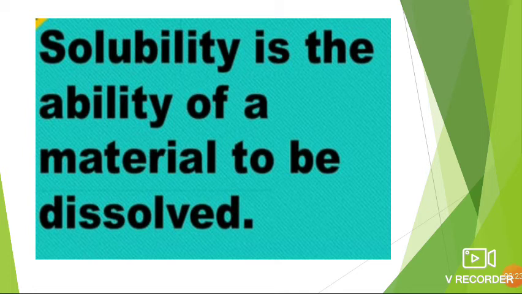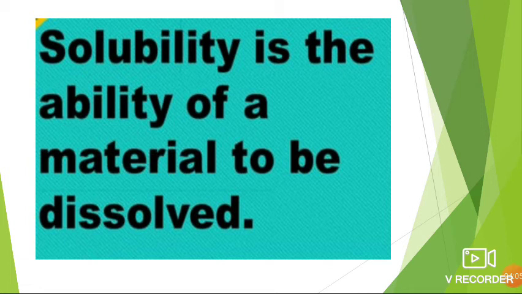What did we just learn, students? The property of a substance of getting dissolved in another substance is called its solubility in that substance. Right? Solubility is the ability of a material to be dissolved. The opposite of solubility is insolubility. So, not getting dissolved is insolubility. Insolubility means not getting dissolved in substances.